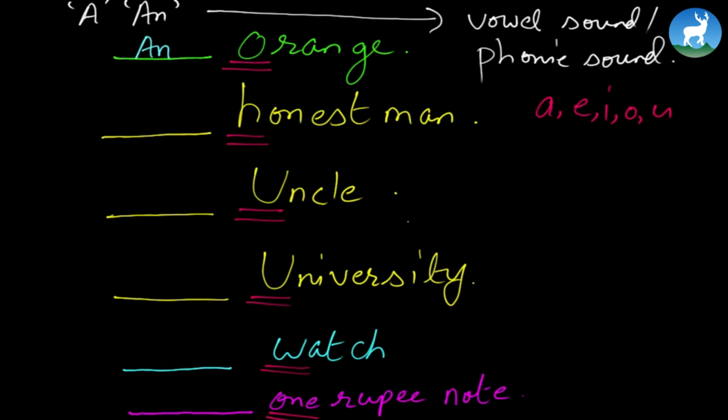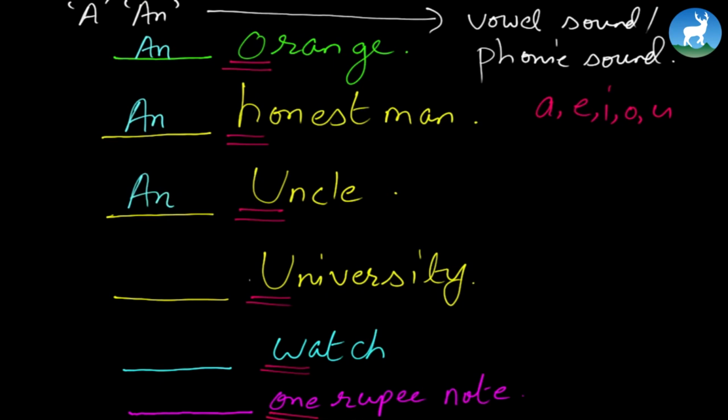Now look at this. Honest man. We don't say h-onest man. We say onest man. You can say H is silent here. Its pronunciation becomes onest man. Again the vowel sound is there at the very beginning. That's why we once again go for an honest man. We focus on that vowel sound and place the article an there. Uncle, again, has a vowel sound. An uncle.